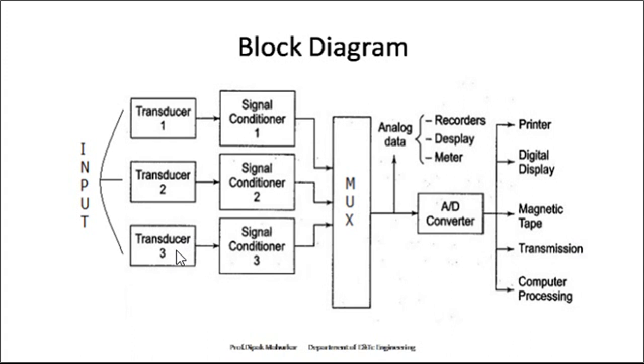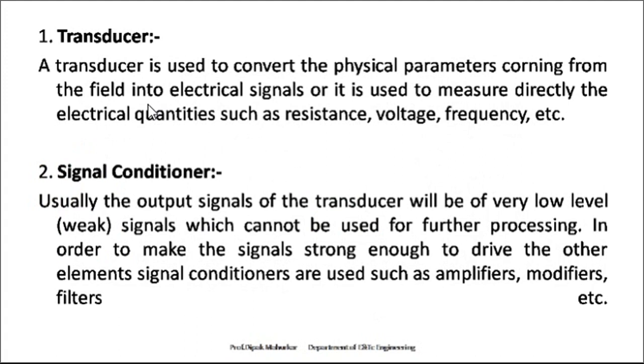So one by one we'll try to explore the meaning as well as the function of each block of the data acquisition system. Now see, starting with the transducer. A transducer is used to convert the physical parameter coming from the field into electrical signals, or it is used to measure directly electrical quantities such as resistance, voltage, frequency. In one line, the transducer is nothing but converting one form of energy to another form of energy.